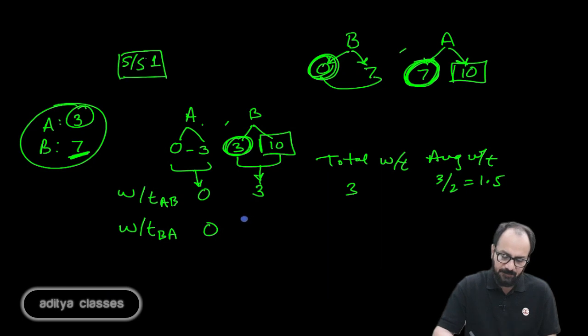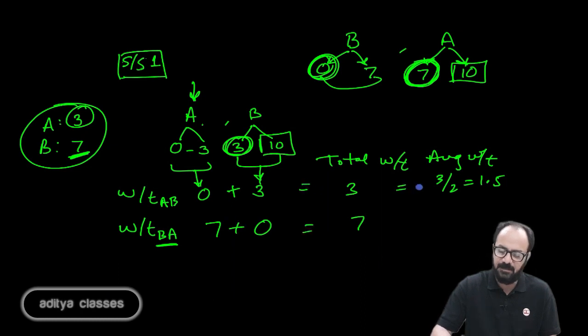So waiting time for B in this case, in sequence BA, was 0, but waiting time for A in such a case was 7. Total waiting time becomes 7. Average waiting time becomes 7 by 2, that is 3.5.